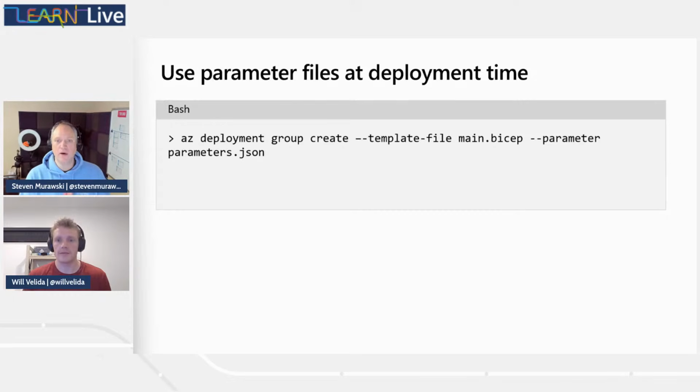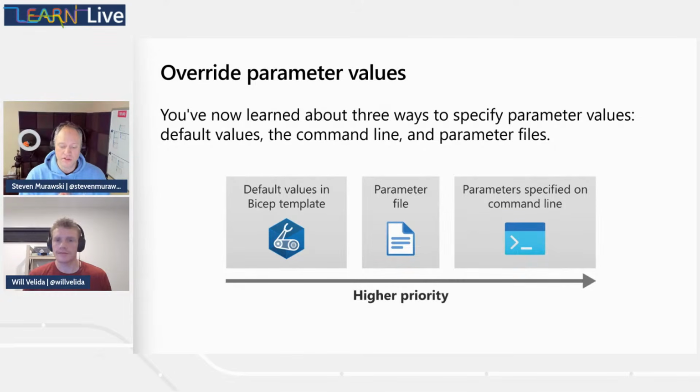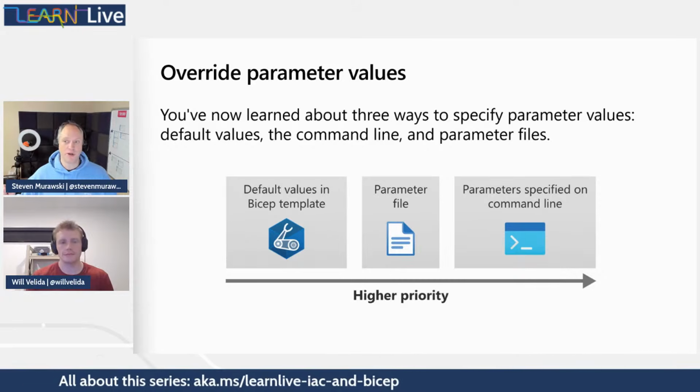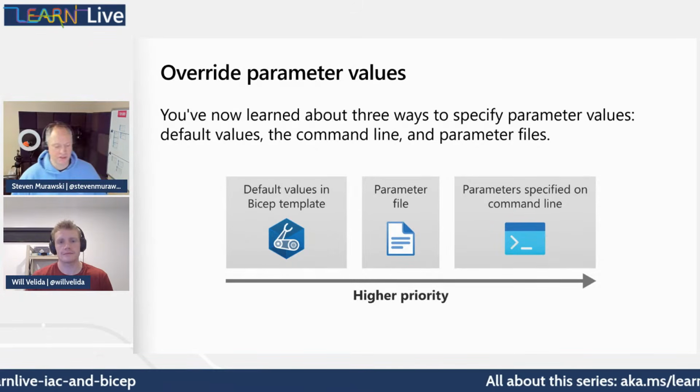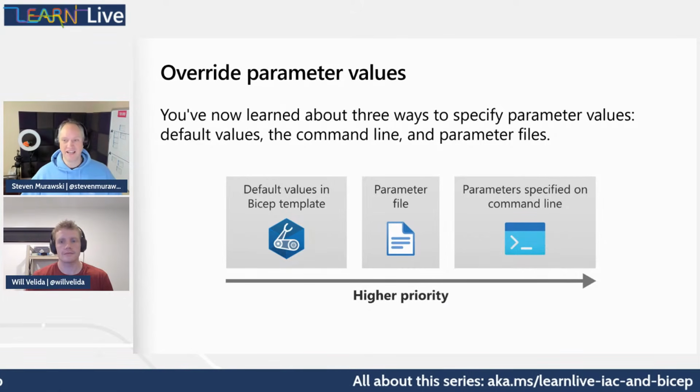Yeah. Now, we were able to define a default value for our parameter in our template. Now we just talked about a parameter file. And there's one other option which you probably saw if you watched one of the earlier Learn modules, or if you go through the whole learning path, you'll have already seen how we could supply a parameter at the command line. And we'll show an example of that coming up as well. So if you didn't see it before, you'll see it again.